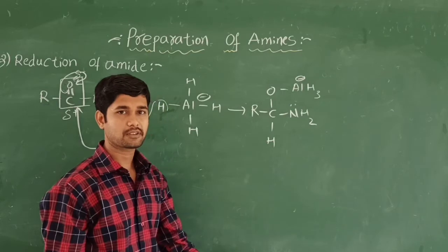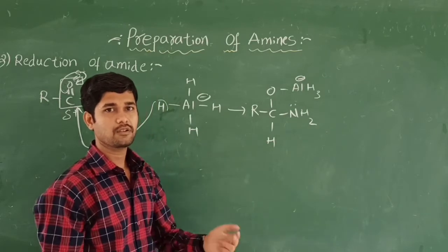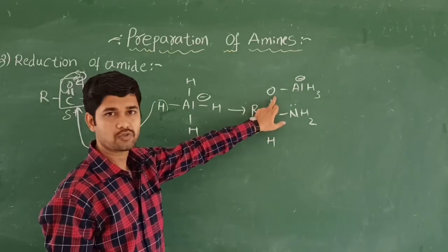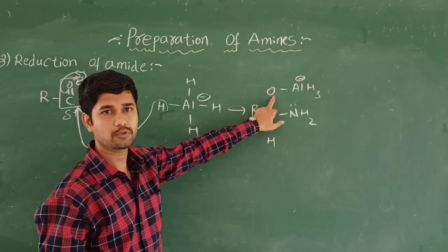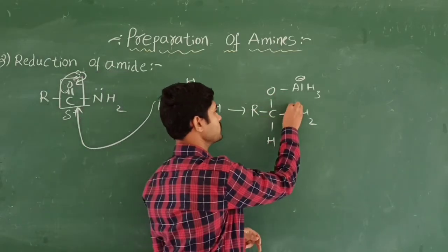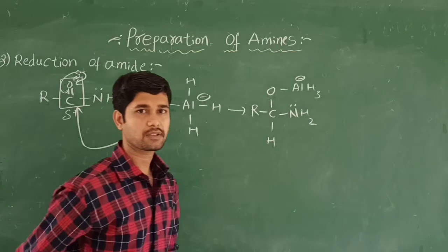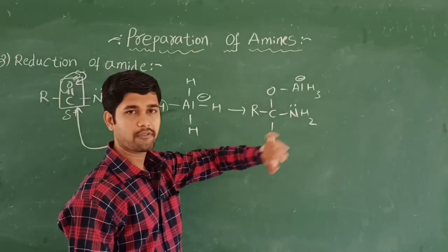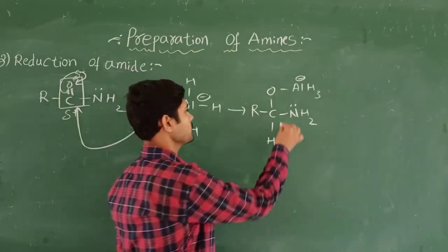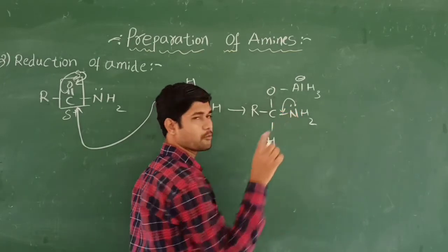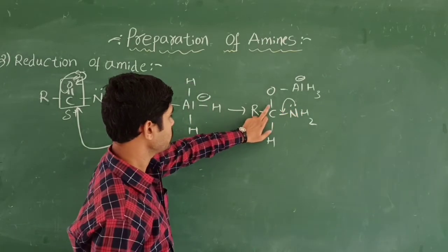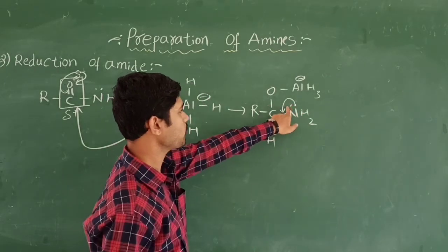So I want to make it more stable. That is why I am going to remove this oxygen atom. How am I going to remove it? You can use the lone pair of electrons, as I told you, utilizing the lone pair of electrons to make a new bond. So now carbon has five bonds: 1, 2, 3, 4 and an extra new fifth bond.